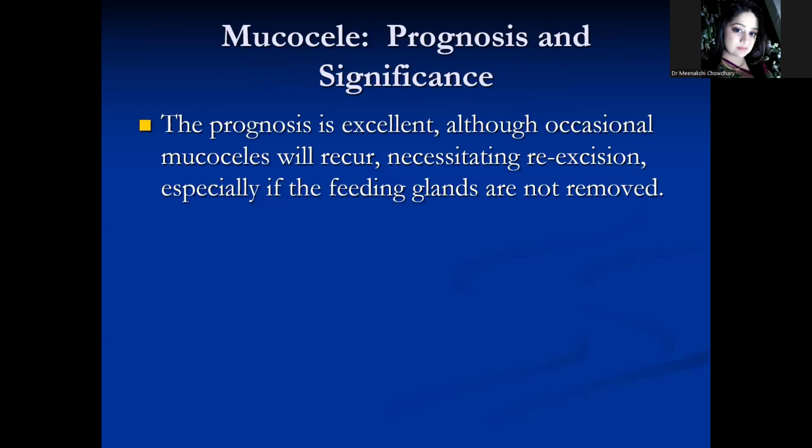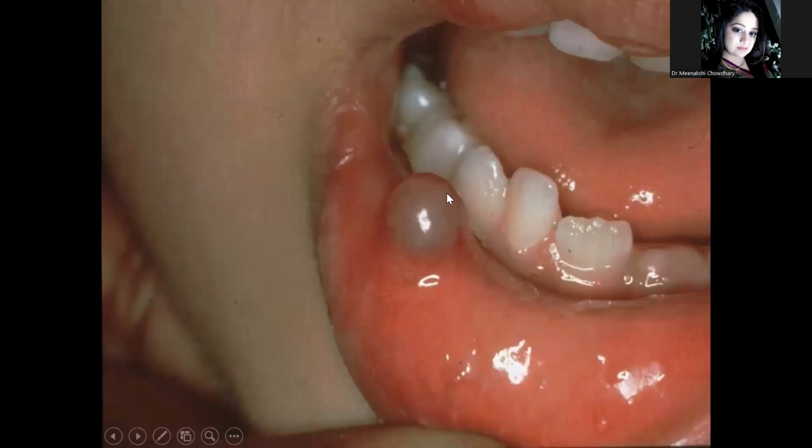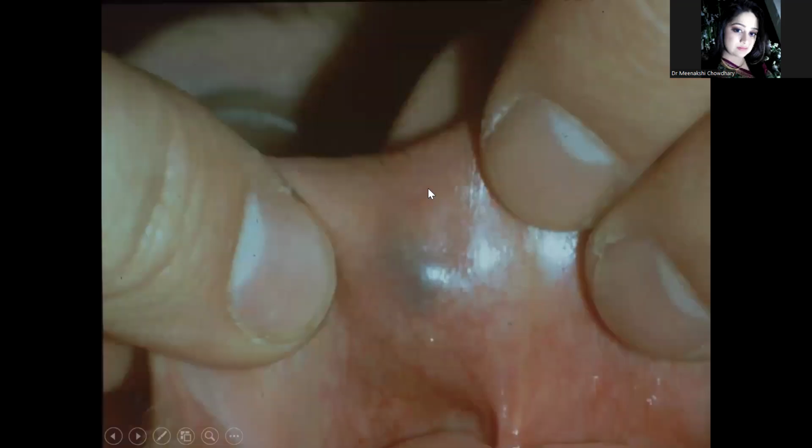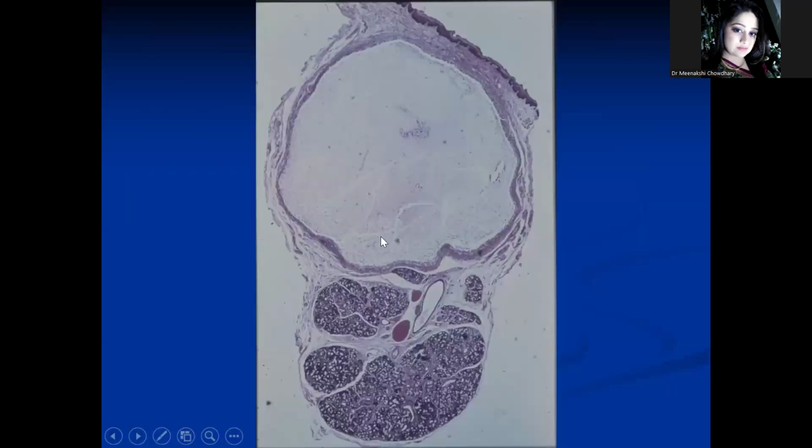Prognosis is excellent. Occasional mucoceles may recur, necessitating excision, especially if the feeding glands are not removed during the management itself. See the bluish dome swelling, the typical appearance of the mucocele in the lower lip, encapsulated with thin connective tissue lining, mucin pooled in the area.